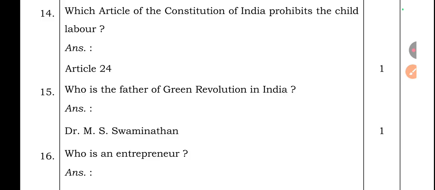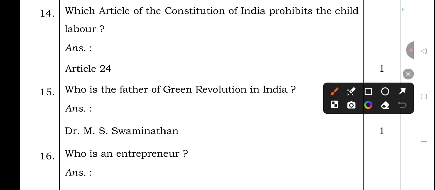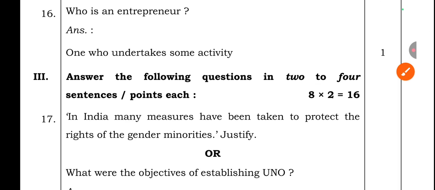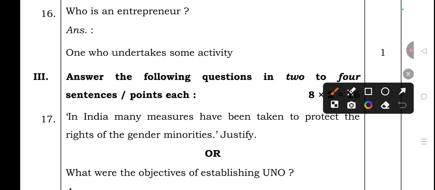Which article of the Constitution of India prohibits child labor? Article 24. 15th one. Who is the father of the Green Revolution in India? Dr. M.S. Swaminathan. Question number 16. Who is an entrepreneur? One who undertakes some activity.